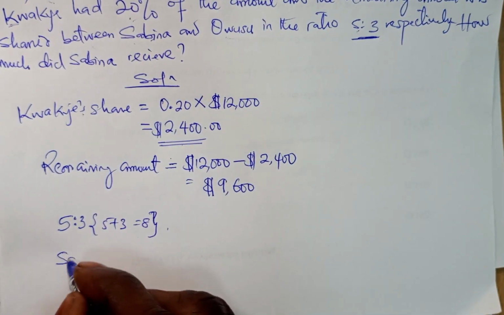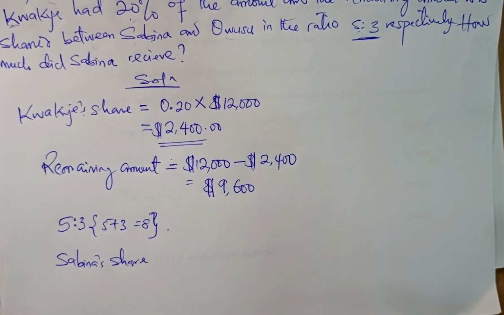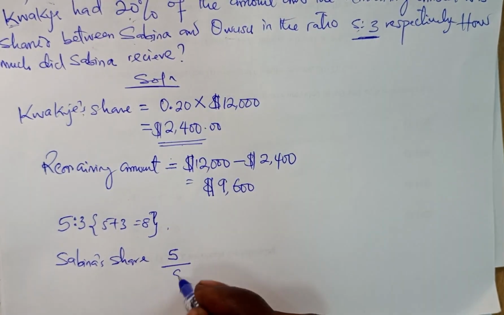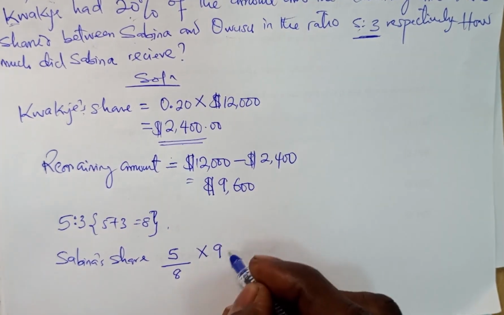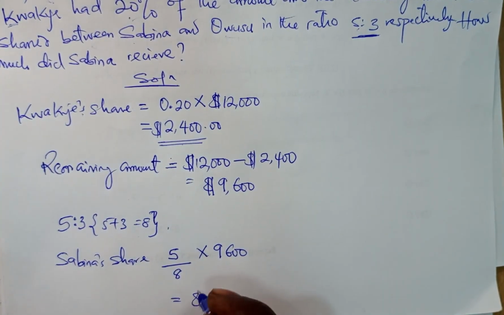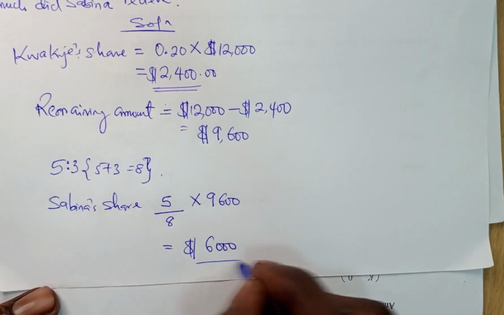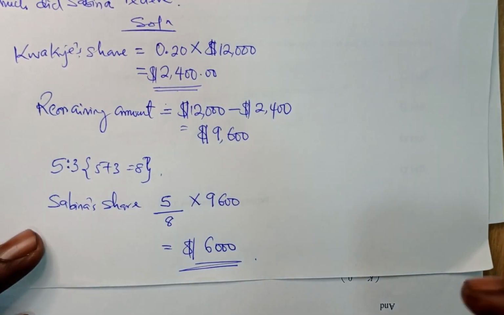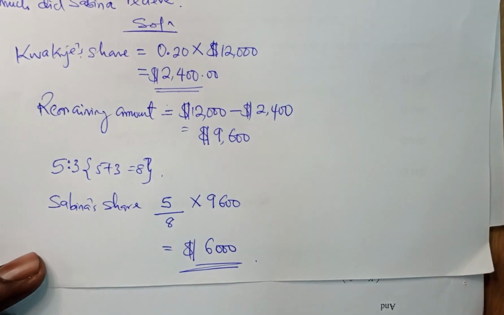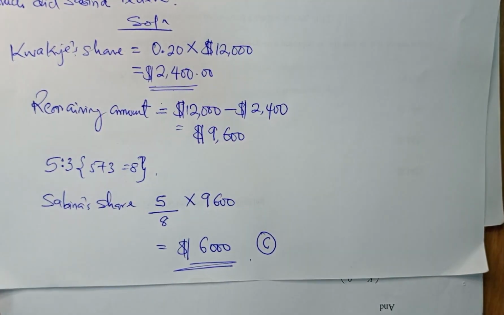So for Sabina's share, let's know how much Sabina received. Now, we're going to say 5, which is for Sabina, divided by the total ratio, which is 8, then multiply by 9,600. Okay, and when we finish this, guys, I think in dollars, we'll be having 6,000. Good. So Sabina's share of the remaining amount is 6,000. And from WAEC, I think that is option C to the question.